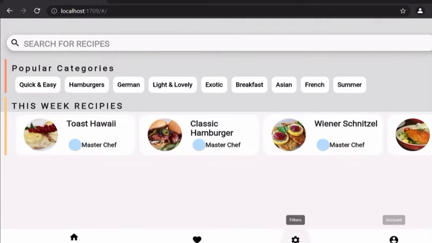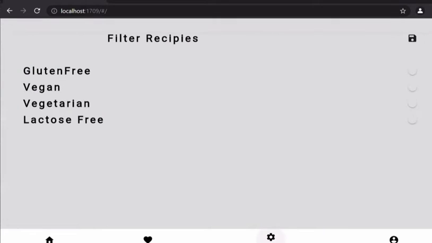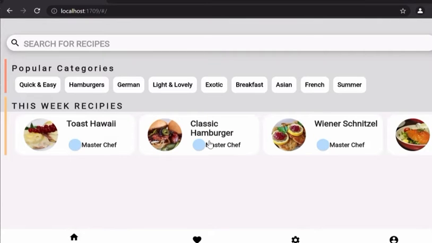And we have a filter right there. You can filter the recipes depending on your requirement, like gluten free, vegan, vegetarian, lactose free. For example, you want lactose free and you press save. Now it will show only those recipes that are lactose free.